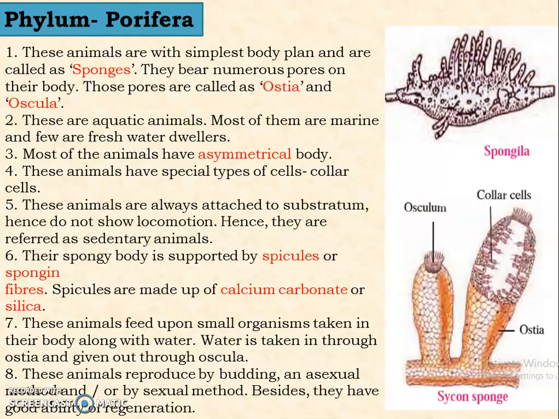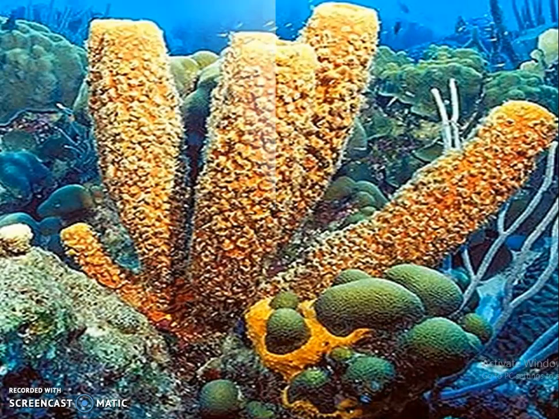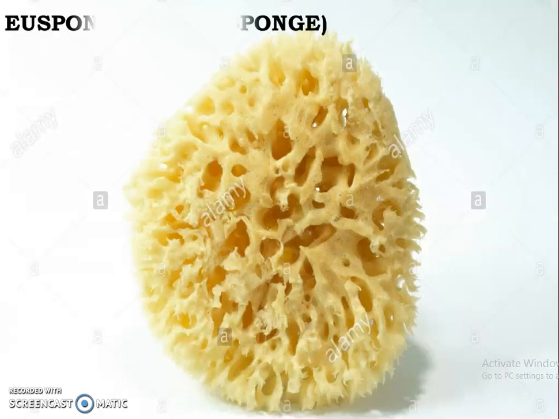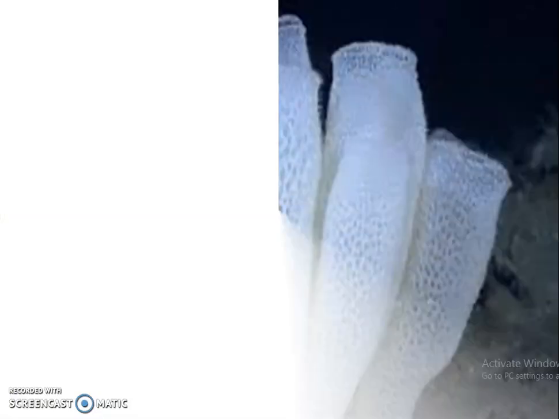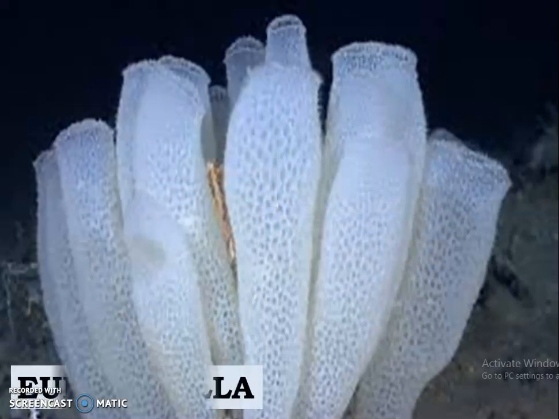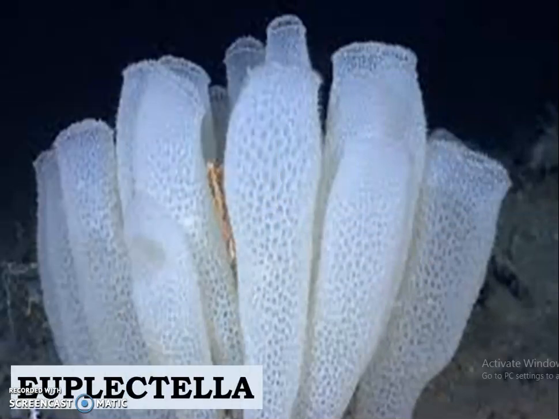Here you can see Spongilla and Scypha sponge, which are members of phylum Porifera. The other examples are Euspongia, which is also commonly known as the bath sponge. And we also have Hyalonema, which is also from phylum Porifera. And lastly, we have Euplectella. This is also a member of phylum Porifera.